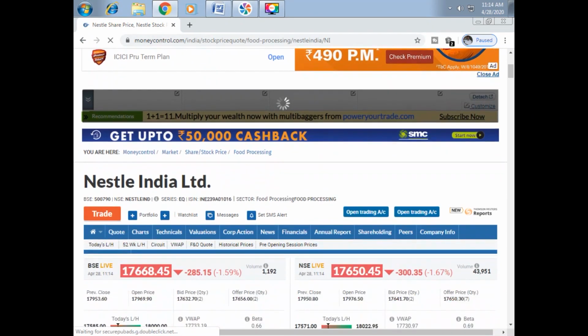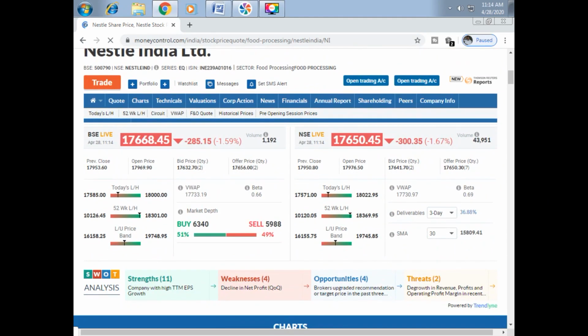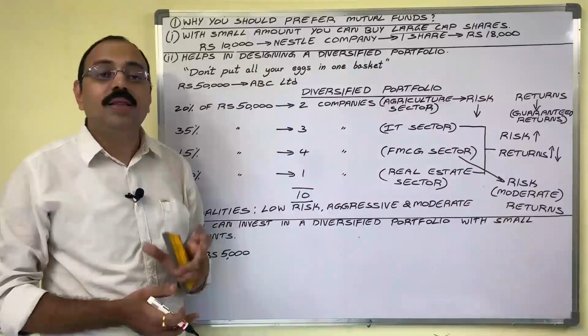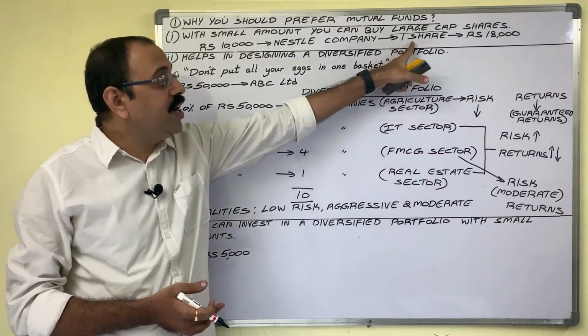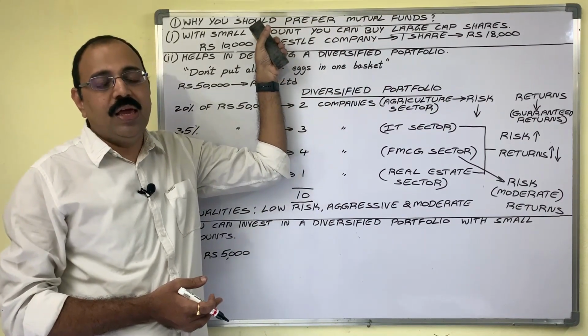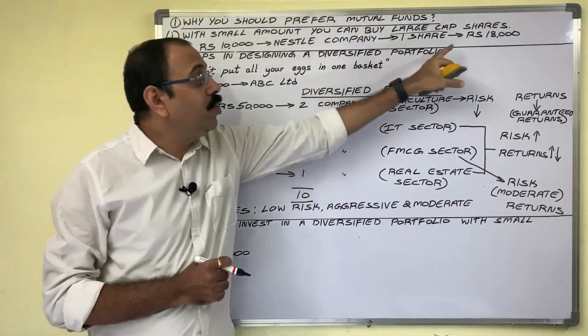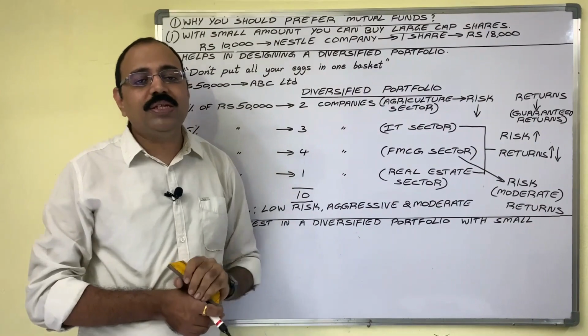On 28th April 2020 in BSE, one share market price is 17,668 rupees 45 paise, and in NSE on the same day price is 17,636 rupees. Thus, to purchase one share of Nestle company, approximately you require 18,000 rupees.